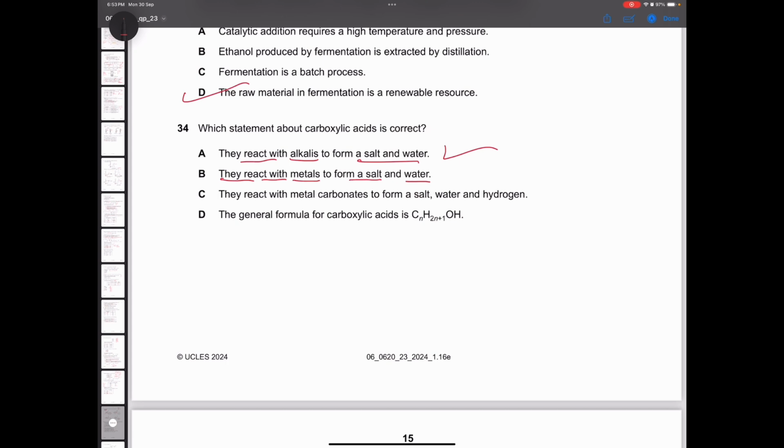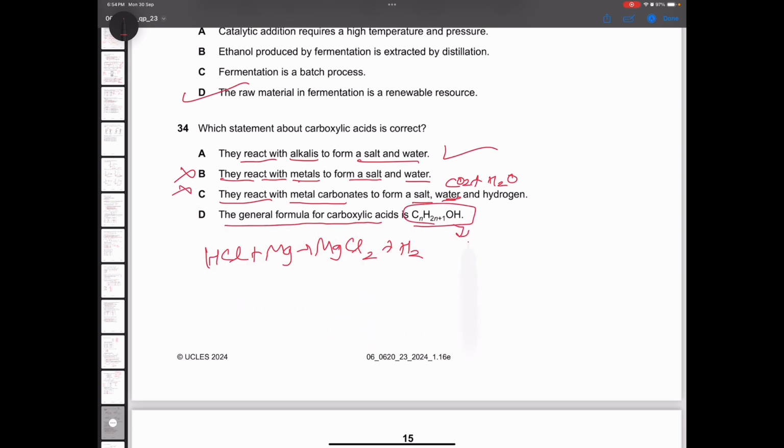No, acids react with metals just like HCl reacts with magnesium to form salt and hydrogen gas, not water. B is incorrect. They react with metal carbonates. Yes, they do. But they form salt, CO2 and water. Not salt, water and hydrogen. Incorrect. General formula for carboxylic acid is CnH2n+1 OH. No, this is for alcohols, not for acids. Option D is incorrect. Option A is the correct answer here.